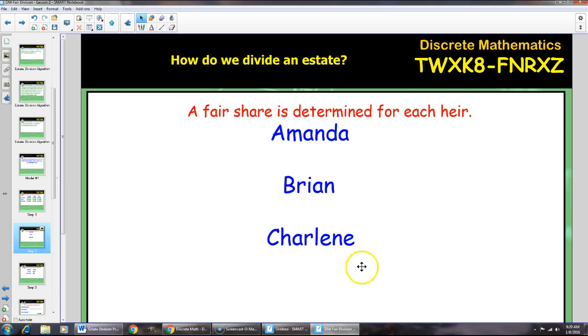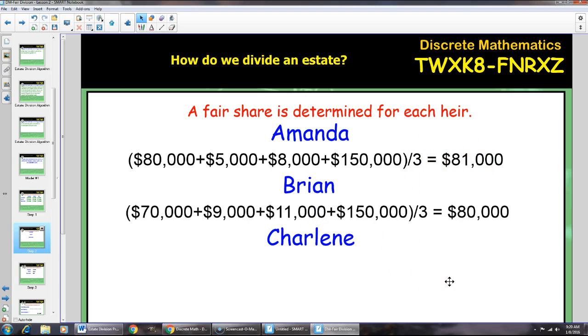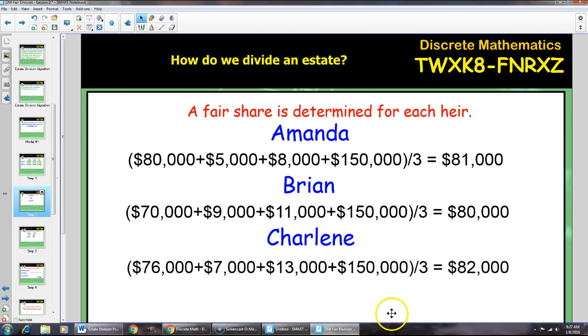Fair share is determined for each heir. So Amanda's fair share is determined as follows. It's the sum of all her bids. She bid $80,000 plus $5,000 plus $8,000 plus the cash in the estate. This total is going to be divided by 3 because there are 3 heirs, or 3 players, in this game. It turns out to be $81,000 as determined by Amanda to be the fair share. Brian determines that a fair share is $80,000, and Charlene determines that a fair share will be $82,000.